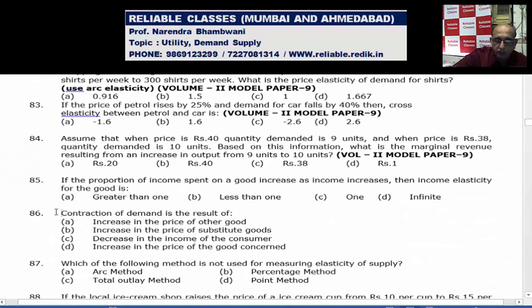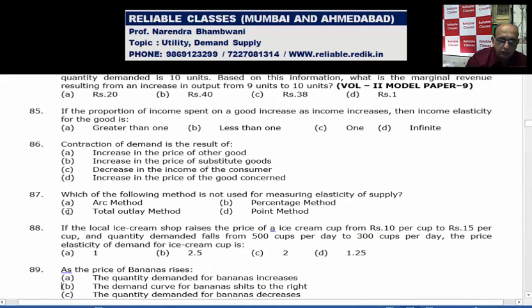More than 1. Contraction in demand is a result of increase in price of other goods, increase in price of substitutes, decrease in the income of the consumer. No, increase in the price of goods concerned. For that it is price elasticity and there is contraction.